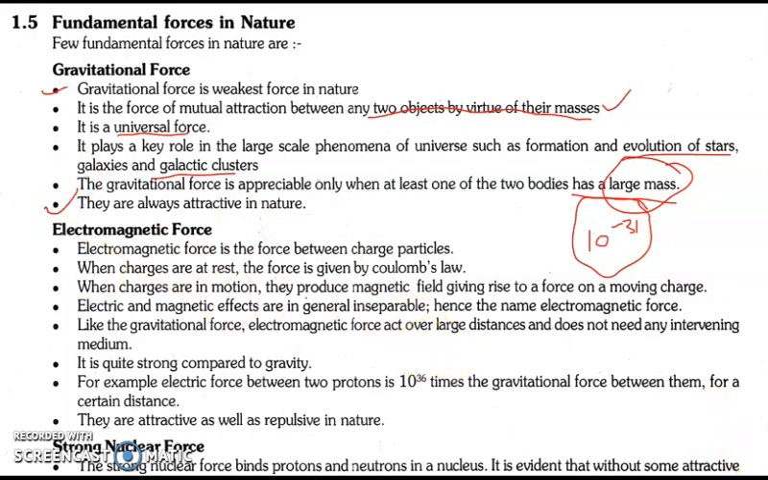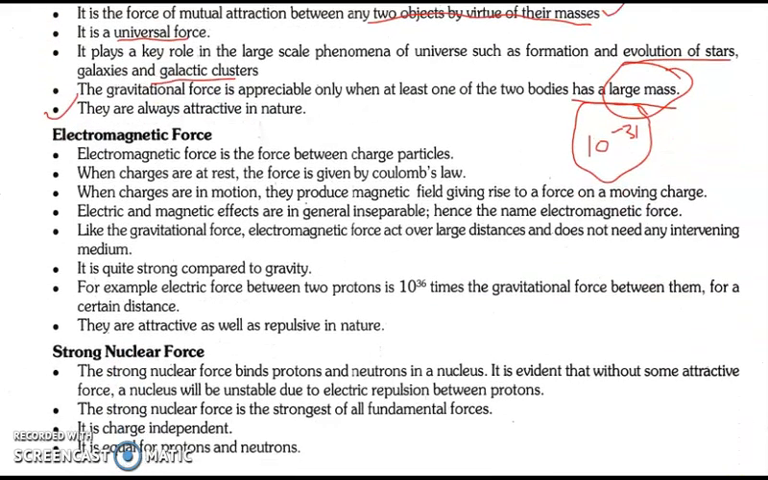This we know. And the next type of force that comes to our picture is electromagnetic force. Electro means charge related, magnetic means magnetism related. So when we combine such forces, this force is known as electromagnetic force. So electromagnetic force is the force between two charged particles. Okay, this we know. When the charges are at rest, this is known as Coulomb's law.